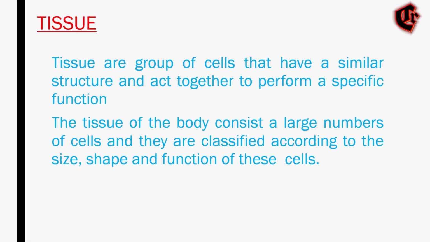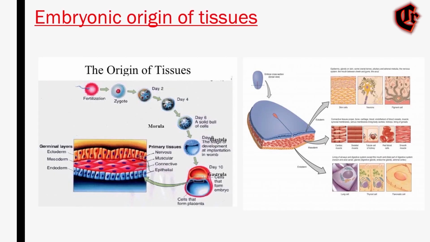These are the main types of tissue, the epithelial, the connective, the muscle, and the nervous tissue. We are going to discuss them too, but for now we'll see how the tissue develops, or the origin of the tissue. So this one, embryonic origin of the tissue, that is how the tissue develops.